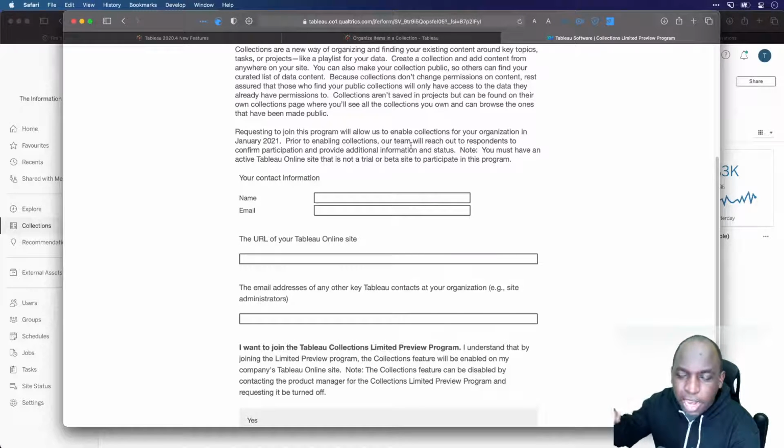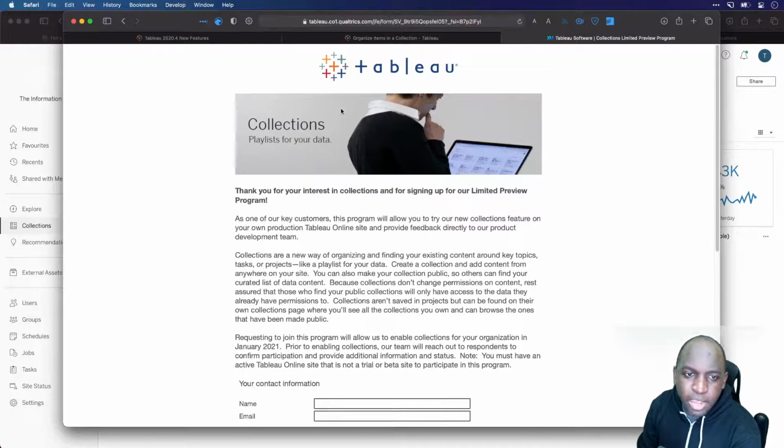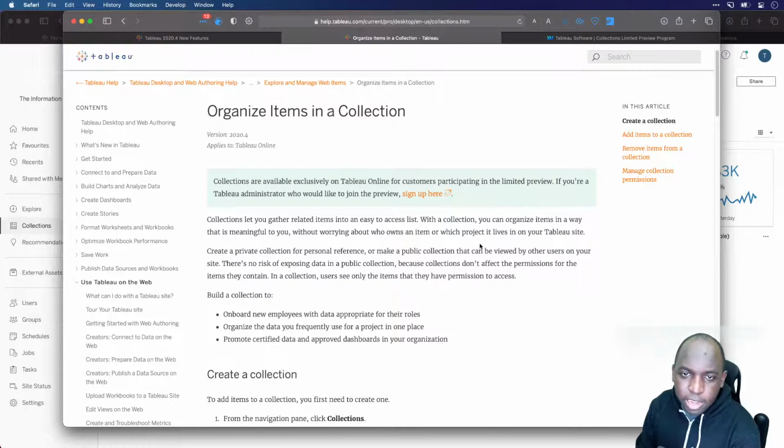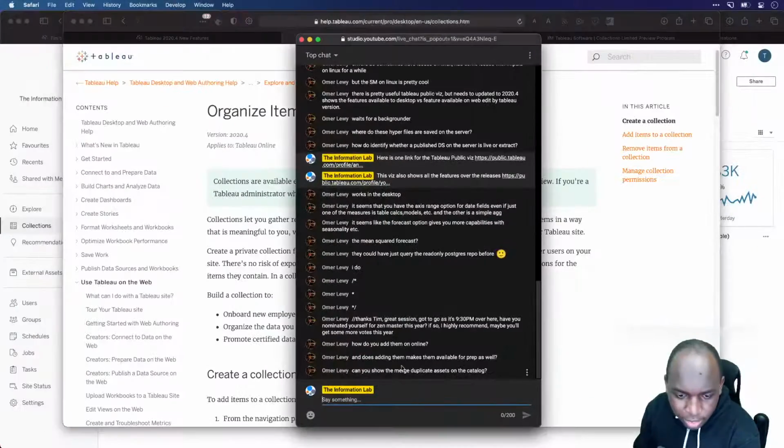It has to be an actual functional Tableau Online instance, because it's being switched on in a slightly different way. So it can't be on a test instance. That's one quirk to be aware of. Head over to this page and you basically end up getting into the preview. It's nothing hidden. It's very publicized here at the very top of the page, but you have to know about it to find out about it, if that makes sense. So that's how that works.